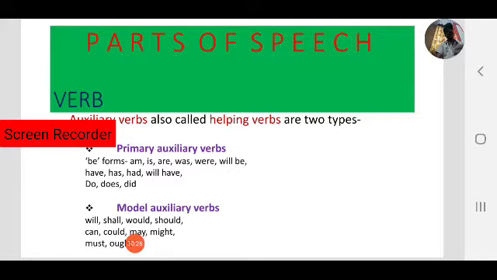That is first person be forms. So next, other be forms. Let us see. Am, is, are come under be forms. Am, is, are are present be forms. Was, were are past be forms. Will be comes under future be forms.